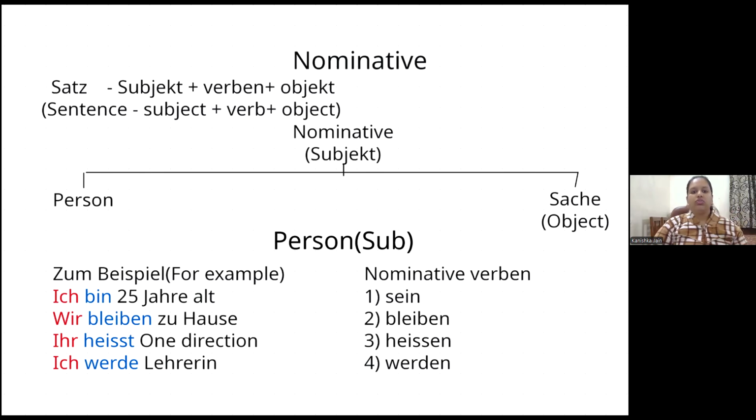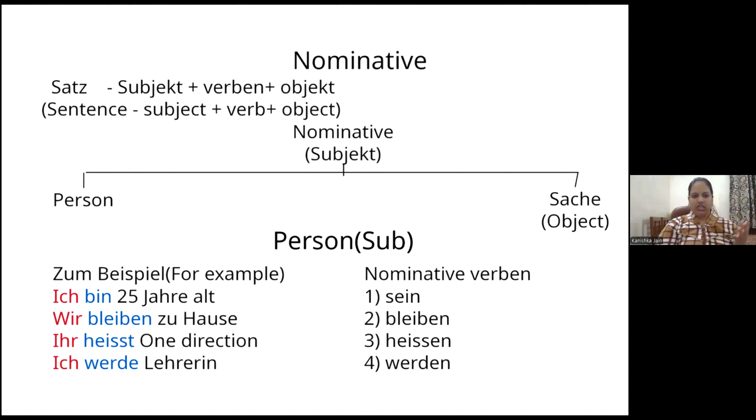Okay, so nominative subject. Now, a subject can be two things. You can either talk about a person or an object, right? A person can be doing something in a sentence, the doer of the sentence. So there can be two kinds of subject, Person and Sache. Sache is object, Person is person. Today we'll cover the person category, whenever a person is the subject in the nominative case.